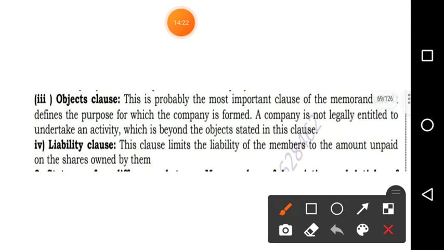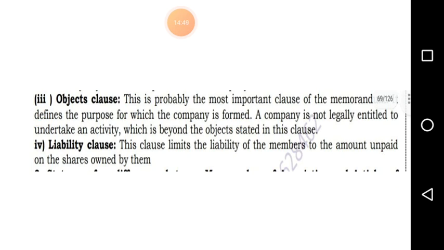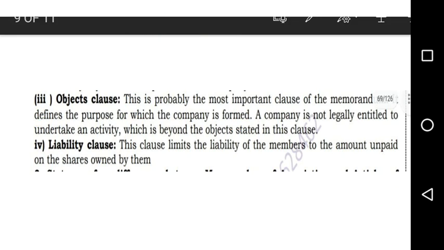It defines the purpose for which the company is formed. Only that much, if you write, is enough. Object means purpose. Now you have come to college; the object is to study. Why is the company formed? Take the Nokia company: it is formed to produce mobiles. And the iPhone company is formed to produce iPads, mobiles and all.